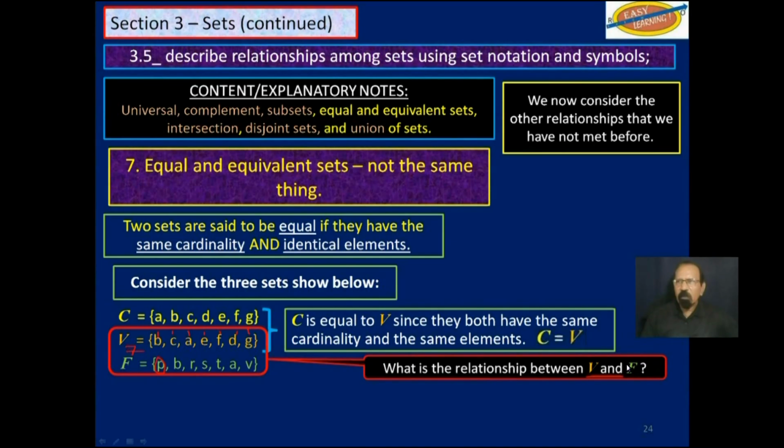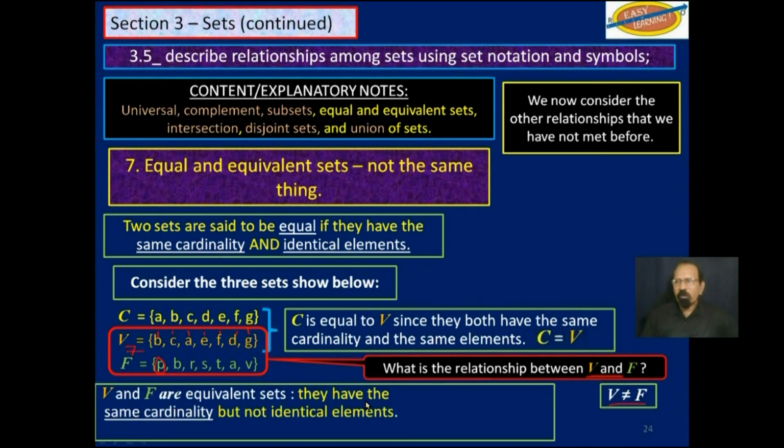They are not equal because while they have the same number of elements, the elements themselves are not the same. So V is not equal to F. However, V and F are equivalent sets. They have the same cardinality, the same number of elements, but not identical elements.